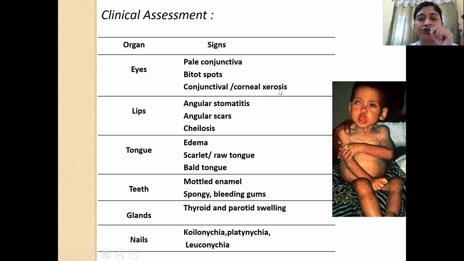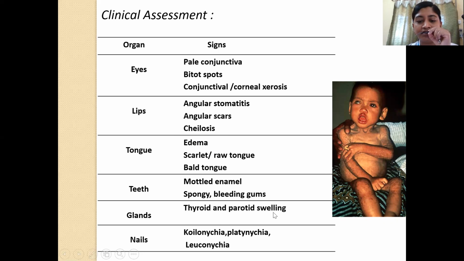perforation of the eyeball. So the earliest sign will be Bitot spots, and it is extremely important to look for the signs of vitamin A deficiency in the eyes in a child with malnutrition. In the lips, you can find evidence of angular stomatitis, angular scars, and also cheilosis. The tongue may appear to be edematous. There may be loss of papillae that results in bald tongue, and also the color of the tongue may become scarlet or raw. In teeth, you may find mottling of the enamel, and the gums may also appear spongy and they may bleed. This is because of vitamin C deficiency.